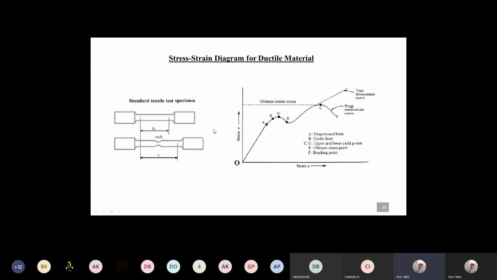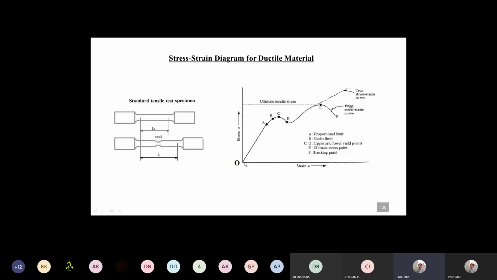Now just imagine it is fitted in a universal testing machine and applied with tensile load. The ductile material is applied with tensile load, and the initial gauge length of the specimen is L0, right? Then according to Hooke's law, from point O, stress is proportional.